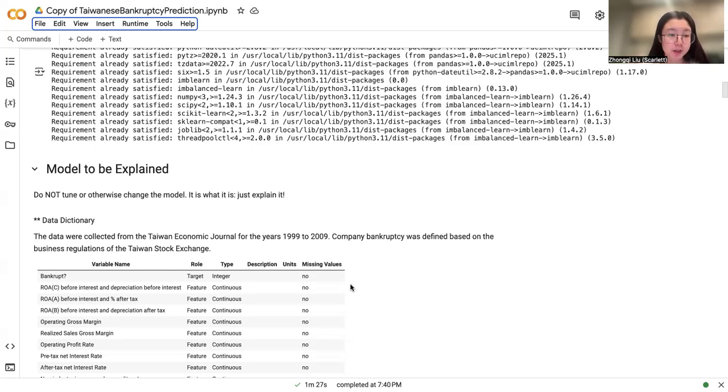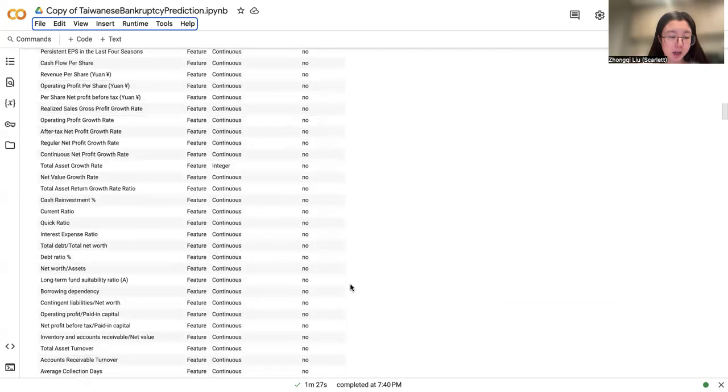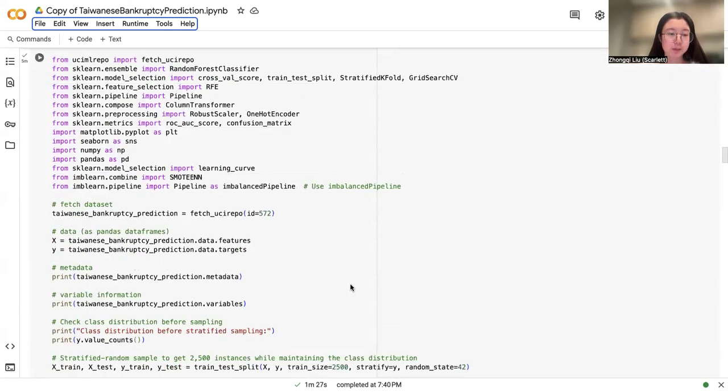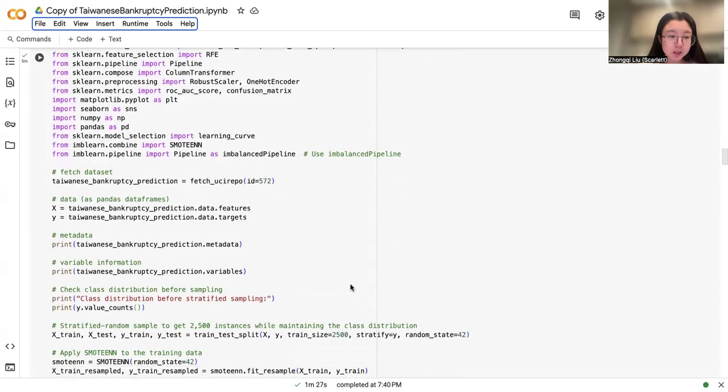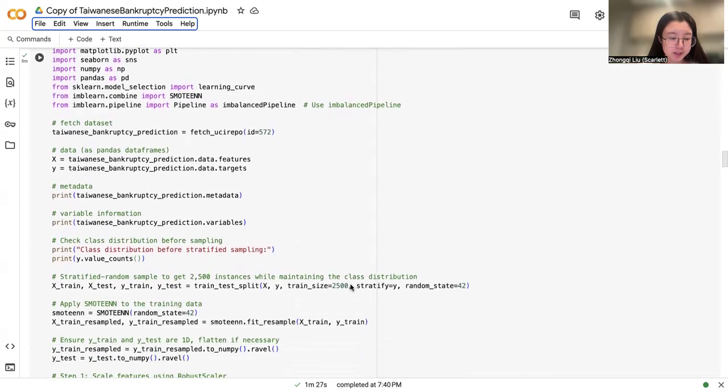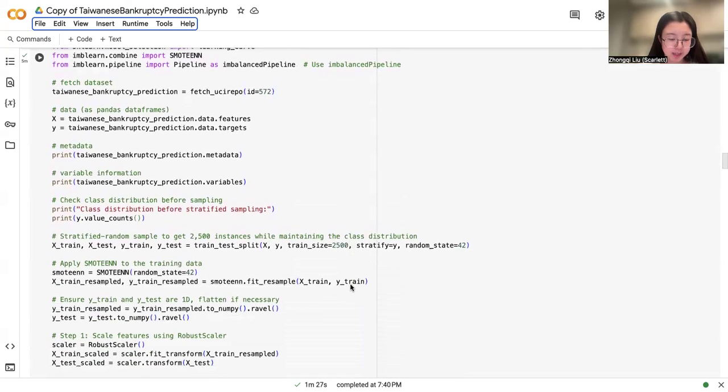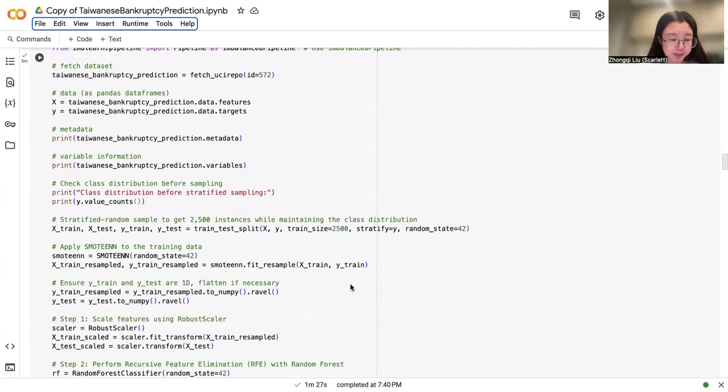To address fairness, I took several steps. The first one is class imbalance handling. The data set was highly imbalanced with far more non-bankrupt firms than bankrupt ones. This imbalance could easily lead to a model that biases predictions toward non-bankrupt firms.